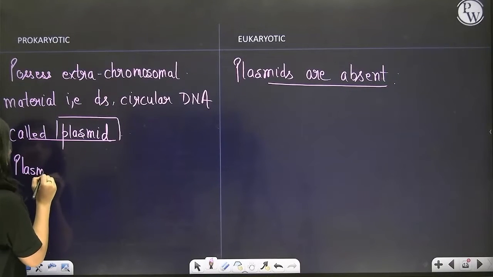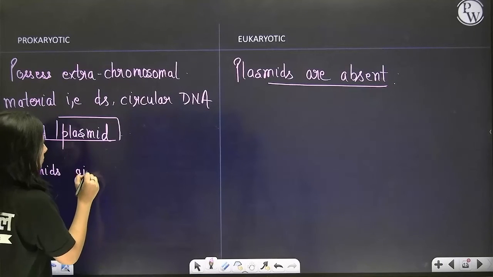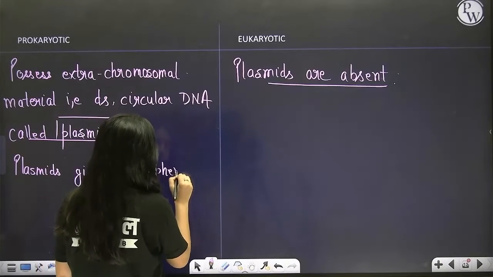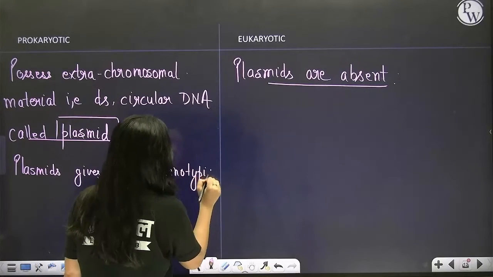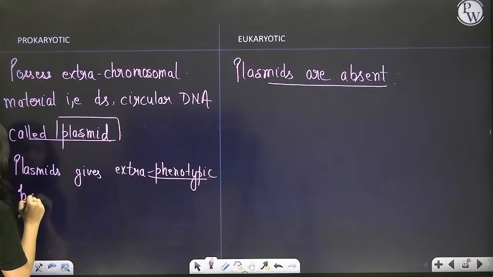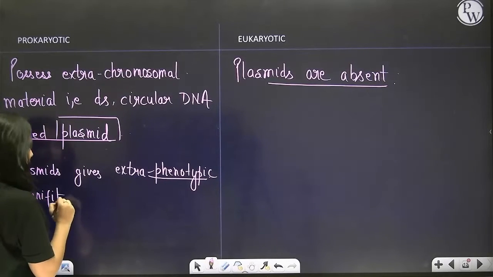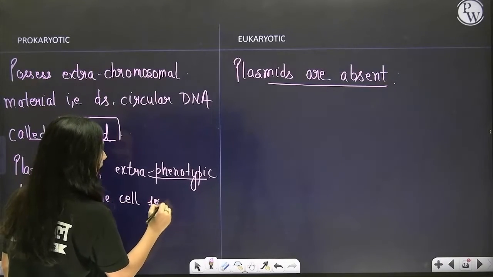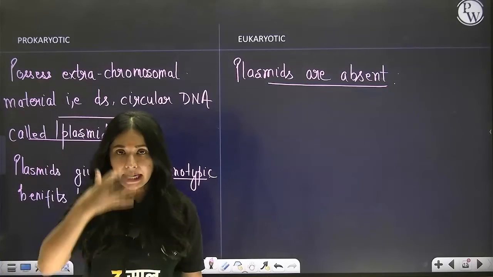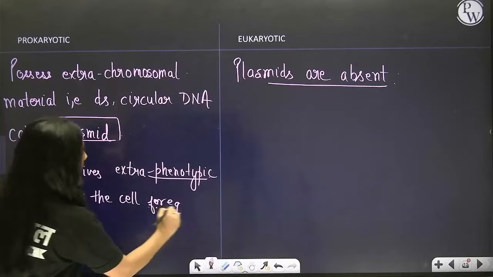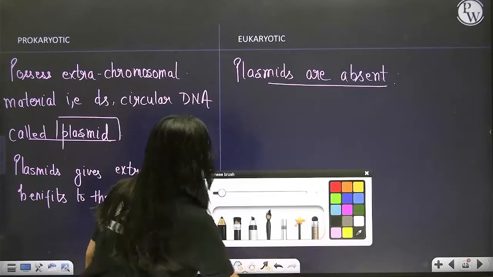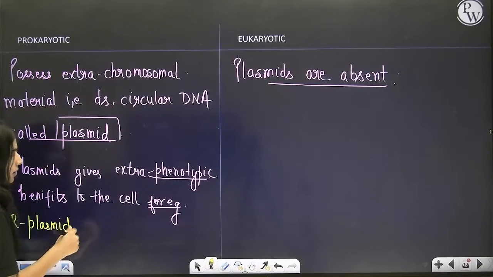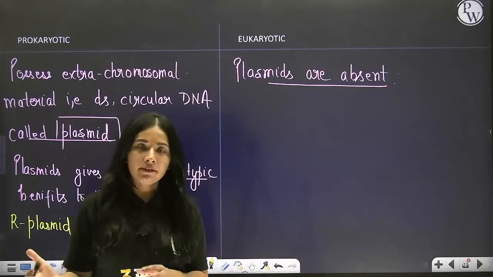So what will you write? Plasmids give extra phenotypic benefits to the cell. Phenotypic means morphological, appearance wise. For example, there is one category called R plasmid. There's one type; like this, there are two more types. When the time comes, I will teach you.